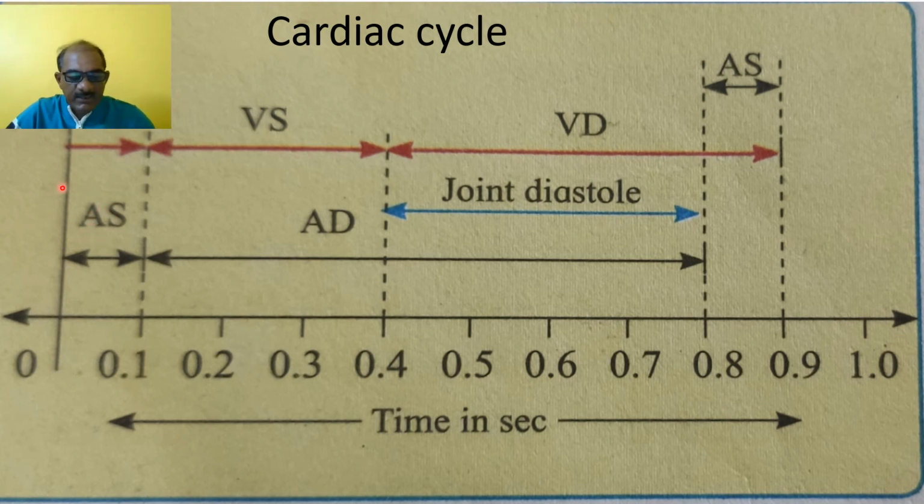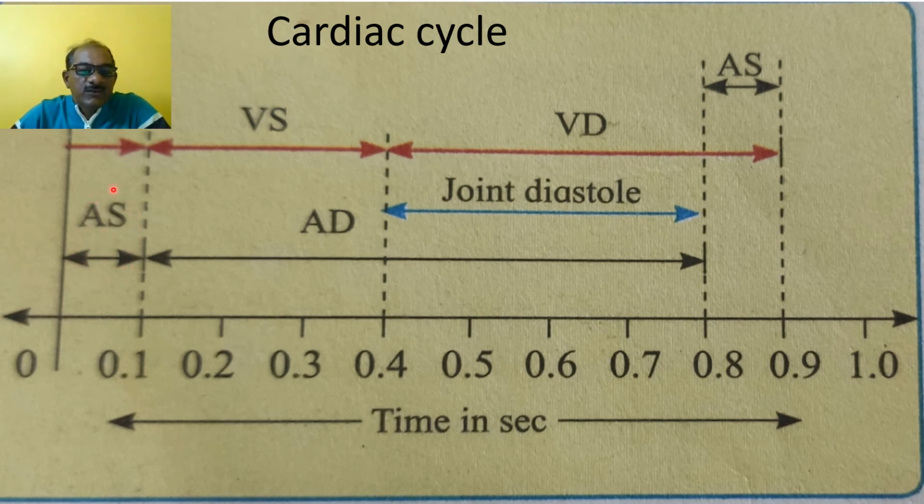And the oxygenated blood from the left atrium enters the left ventricle through the atrioventricular aperture, and the backflow is prevented by the bicuspid valve. That duration always occurs within 0.1 second, and during this, the lub sound is heard in a normal heart.